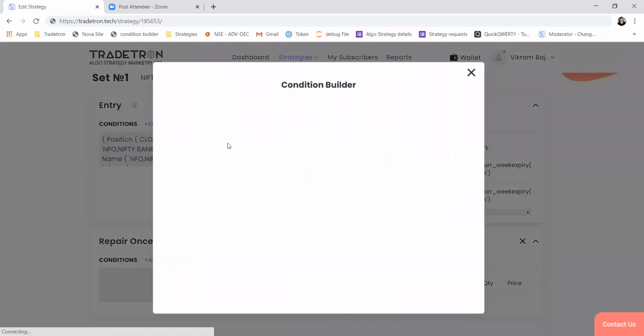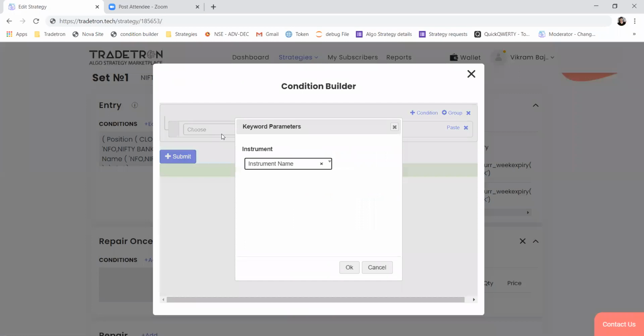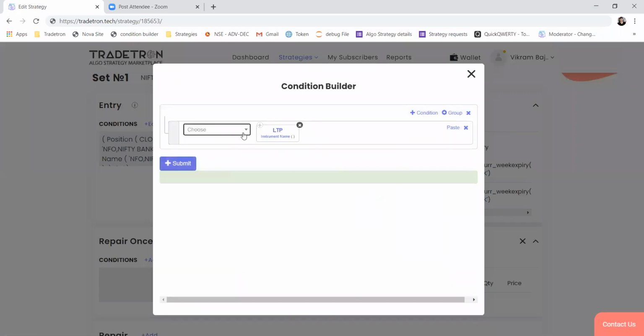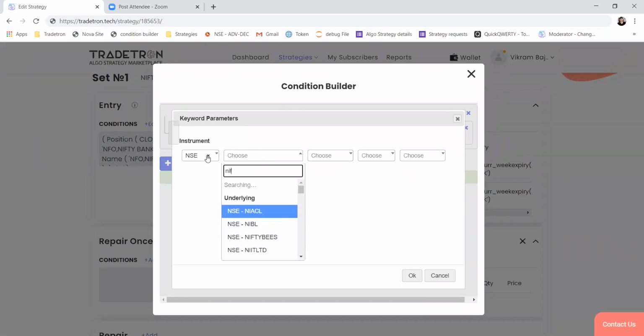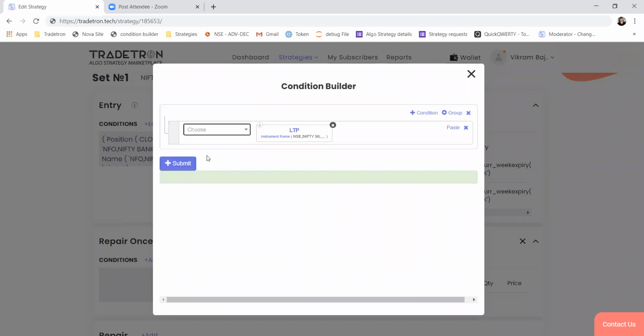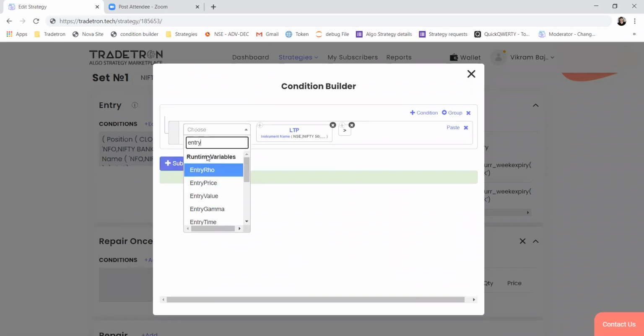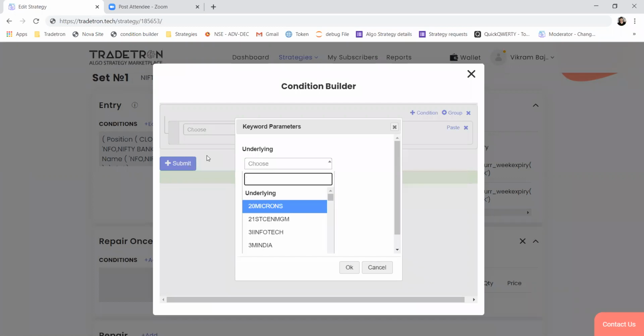So I can write my exit condition as LTP of the list name greater than entry price. This is typically if you're trading with a cash list or futures list.